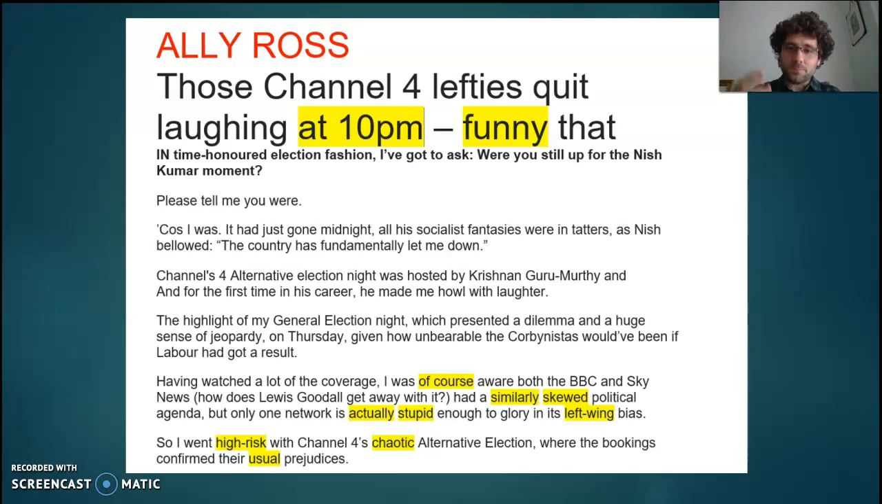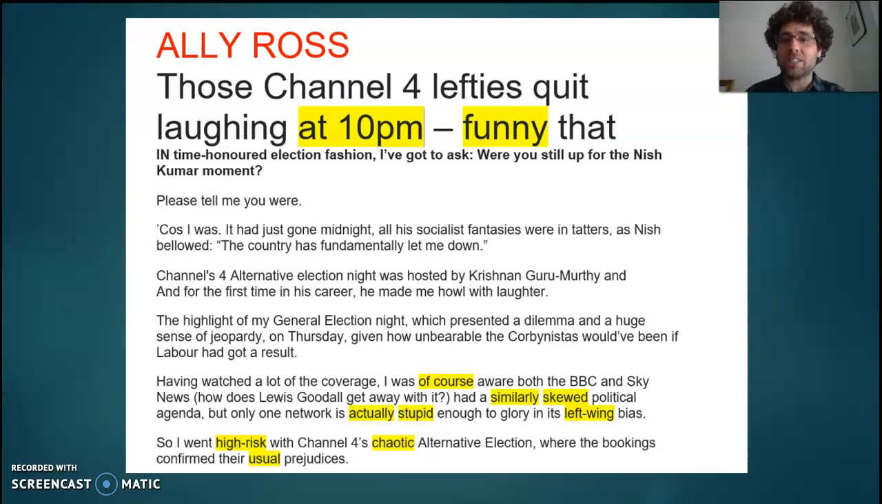So that adverb of manner, similarly, and that evaluative adjective, skewed. Well, if something's skewed, it's not quite right, is it? If something looks skewed, it's not quite correct. So he's implying that other publications are wrong, they are skewed, they're incorrect, and they're all similar, whereas he's really getting the truth. So just like the Guardian, just like the Mirror, in a very different way, he's implying I've got the truth. He goes even further: only one network is actually stupid enough to glorify in its left-wing bias. So notice he talks about left-wing, an attributive adjective, a neutral description that someone is or isn't left-wing, but he also has the evaluative adjective stupid. He puts those two things together. If you're left-wing, you're stupid.